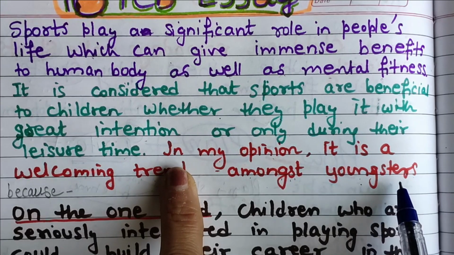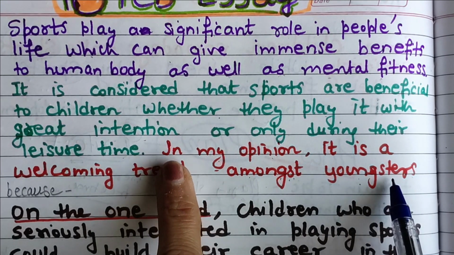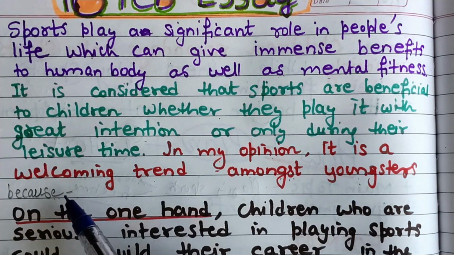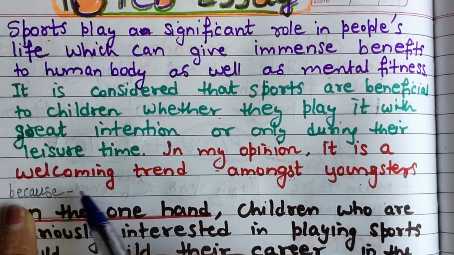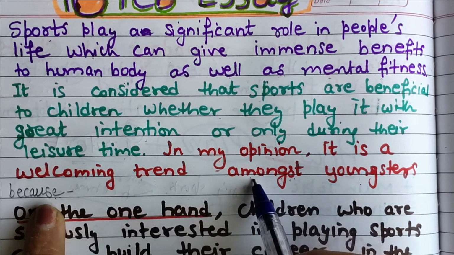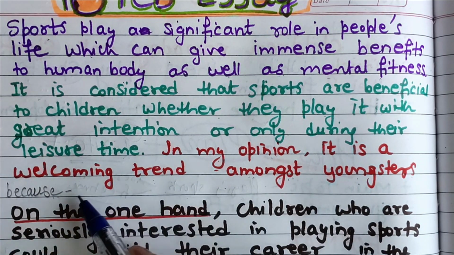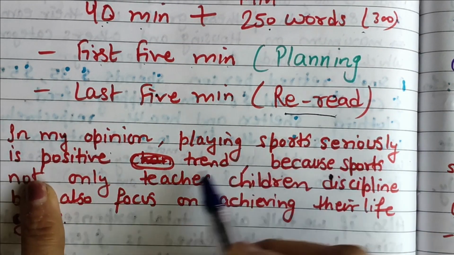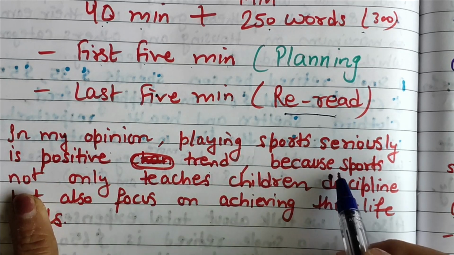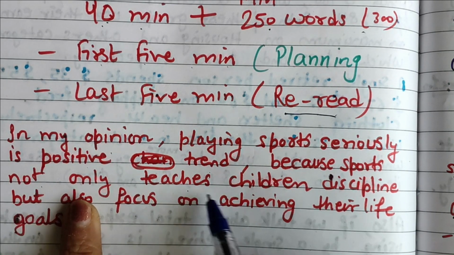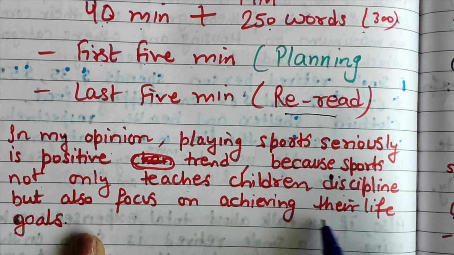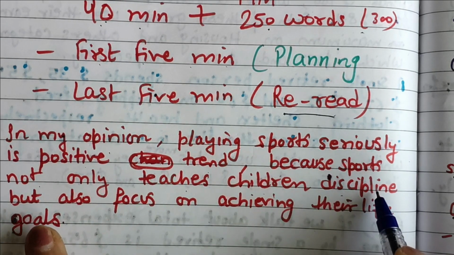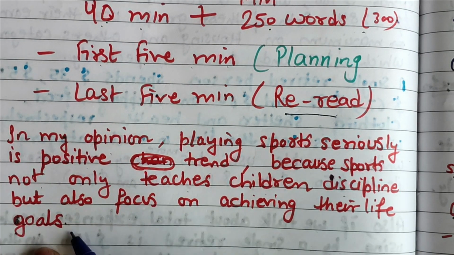If you give this incomplete sentence, it is okay if you write like that only, but if you add your reasons, I will show you the line on another page. Because you are going to show the reasons why you support this positive development. Okay, I will show you. So this is my thesis line. In my opinion, playing sports seriously is a positive trend because sports not only teach children discipline but also focus on achieving their life goals. Okay, so definitely it will teach children discipline in their life and also focus on achieving their goals.